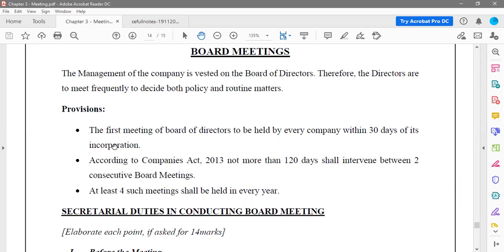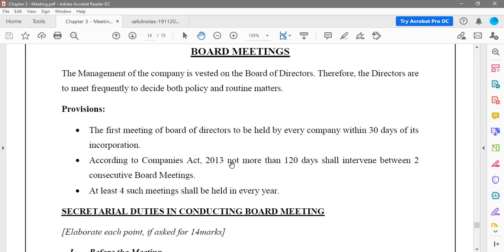And then according to the Companies Act 2013, not more than 120 days shall intervene between two consecutive board meetings. So within 120 days they should hold the meeting. Suppose they have held a meeting today, now within the next 120 days they are supposed to hold the second meeting. Which means in a year they are supposed to have 4 meetings.